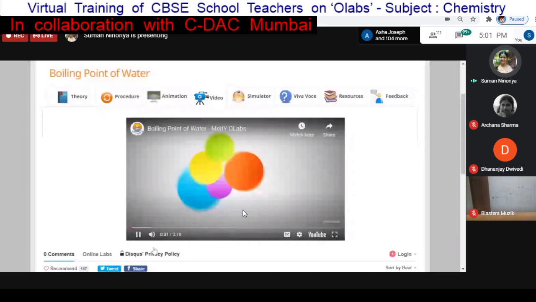This is the area where you actually do the experiment. There is also a small help button. If you need any help to perform this experiment, you can click on this help button. In this experiment, I need to determine the boiling point of water with two different methods: in the presence of impurities and at different pressure. You can select any one of these options.